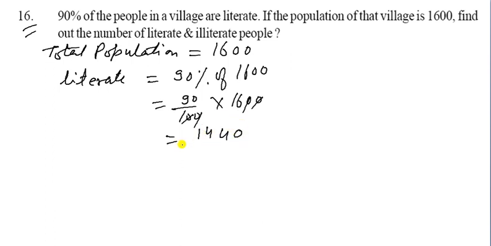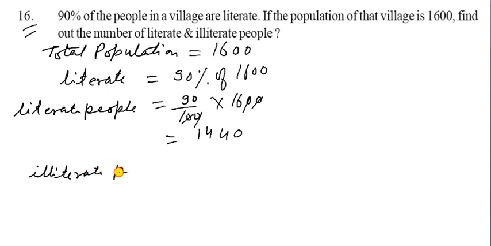So you can write 90 upon 100 into 1600. 0 cancels with 0 and 10 cancels with 0. So 9 6 ja 54, that is 4, and 9 1 ja 9 and 5, that is 14, and 0 is 1 here. So it is 1440, that is the literate. So you can write here literate people.